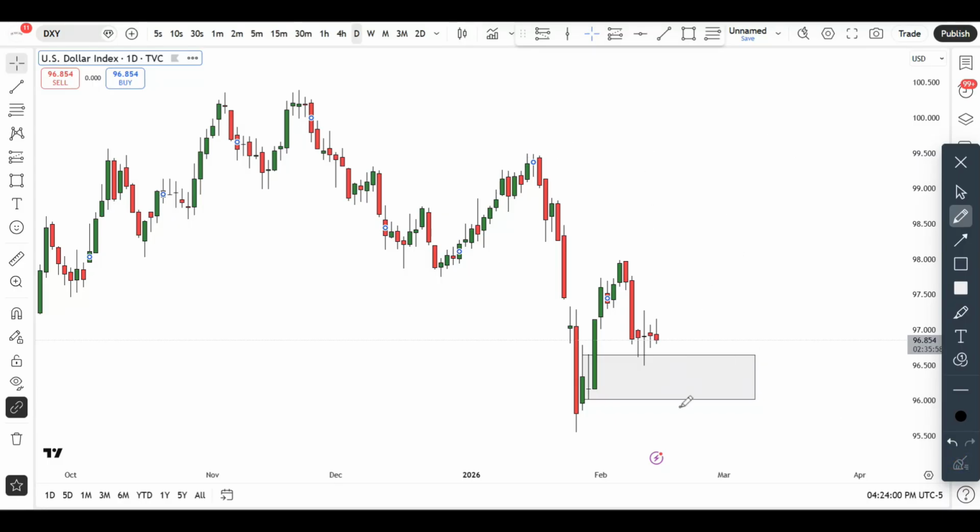Now for the bears to take charge of this market, in my own opinion, we will need to make a new low below these particular levels here. So the markets will need to give us a clear break of these particular levels, and then from here, again, we start searching for the markets to give us a break of that level, and then upon pullbacks, obviously, we'll start looking for supply zones that form in these markets, for further continuations to the downside. That is pretty much what I can see from the charts right now.